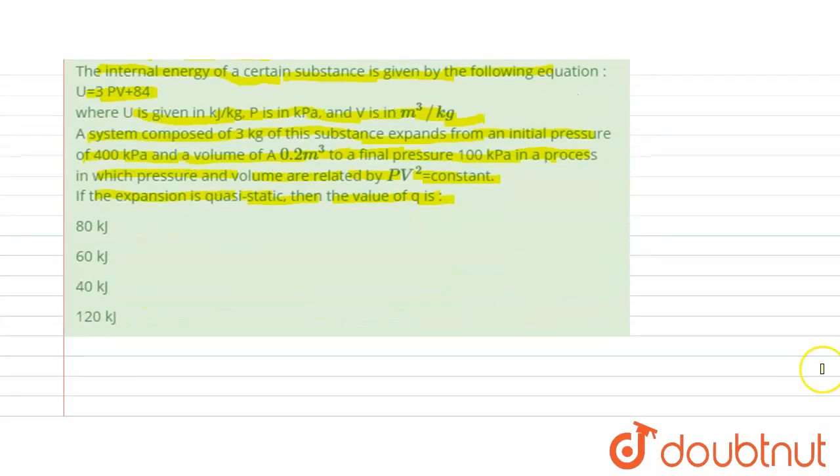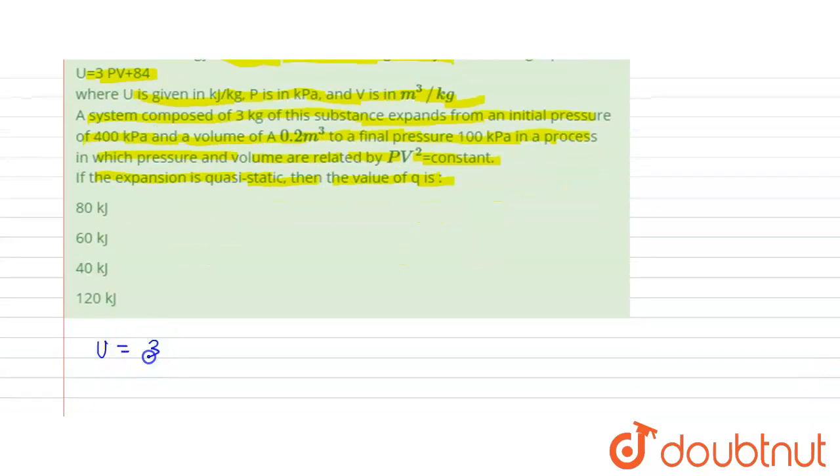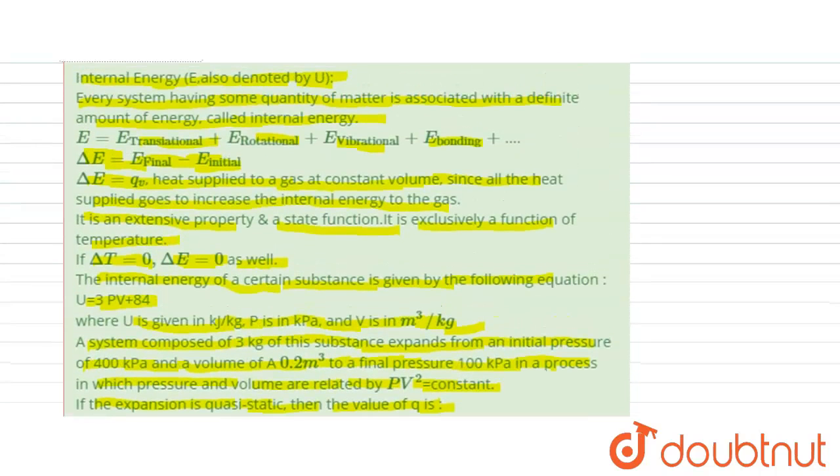So after reading the entire thing, what we should remember is that U is given as 3PV plus 84. Now, what is the initial state given to us?